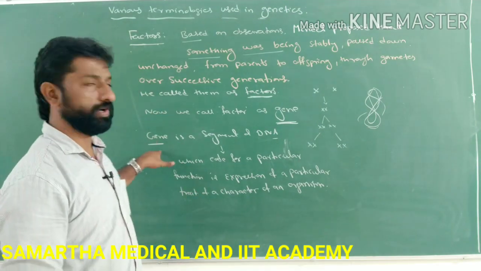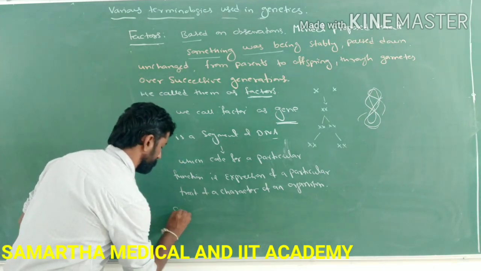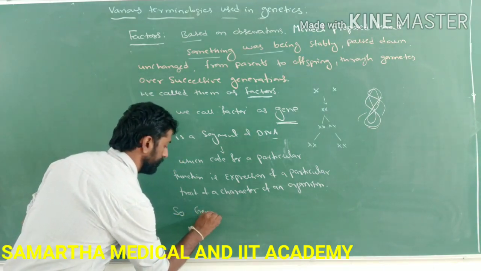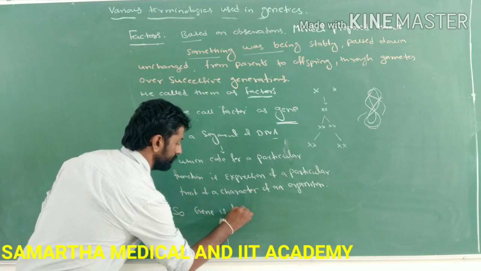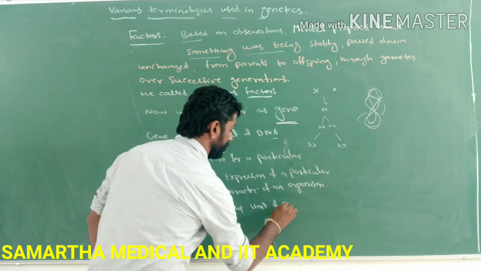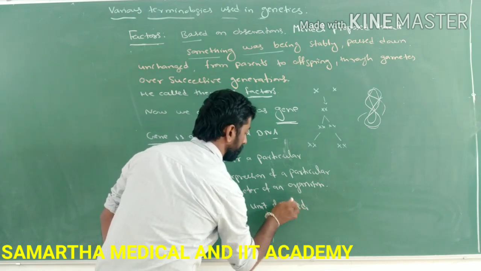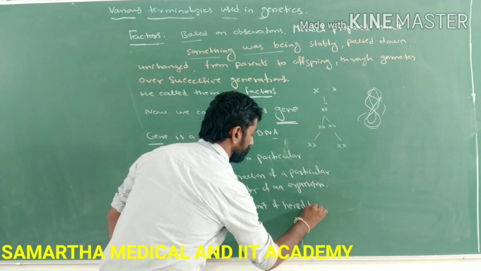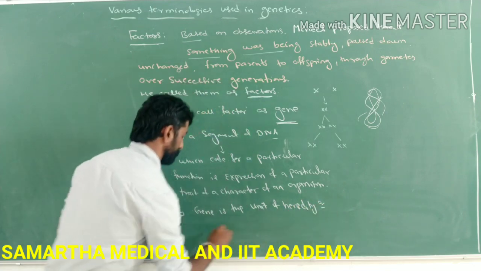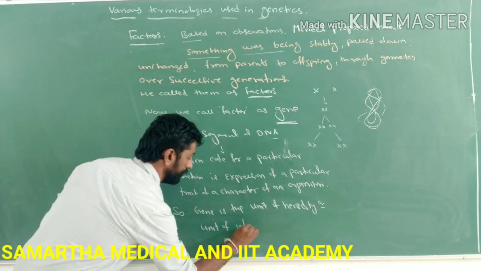So this gene is called the unit of heredity, or the unit of inheritance.